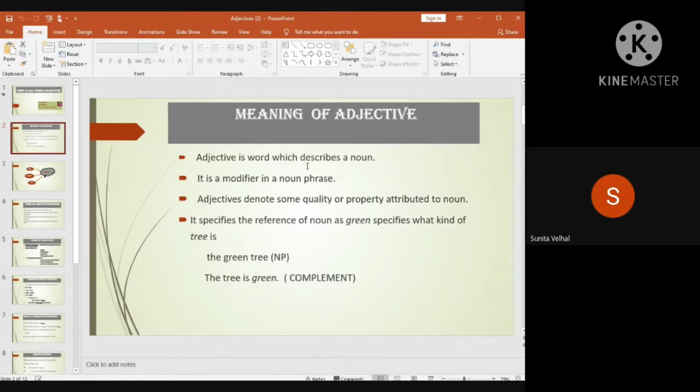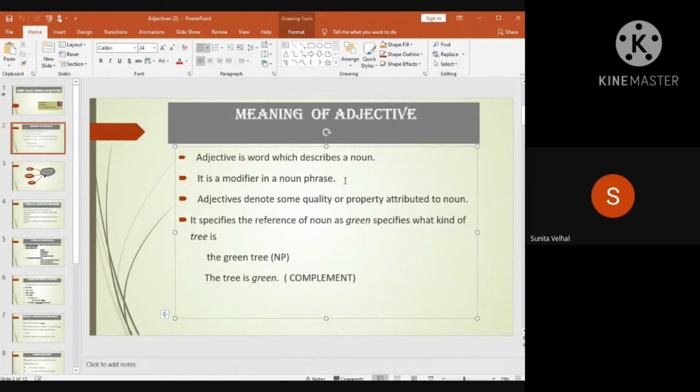Adjective is a word which describes a noun. It is a modifier in a noun phrase. Now you may have a man. If you want to tell something more about a man, you use a modifier. So what can you say? You can say a handsome man, an angry man, a famous man, a famous person.